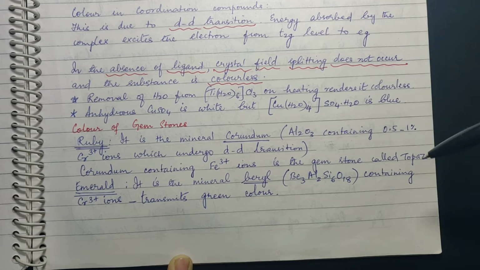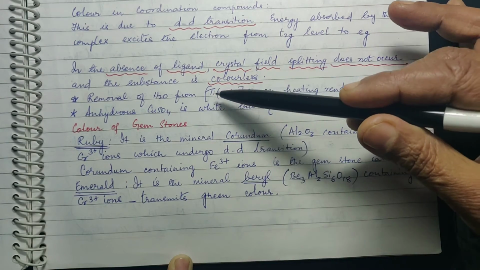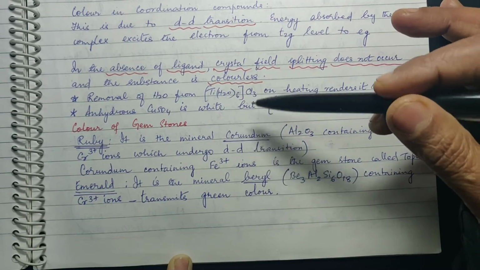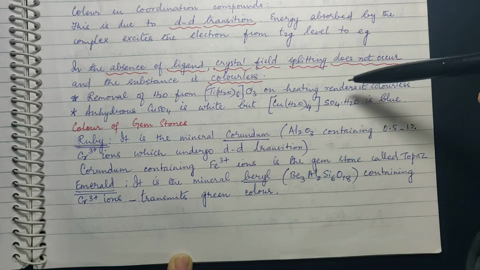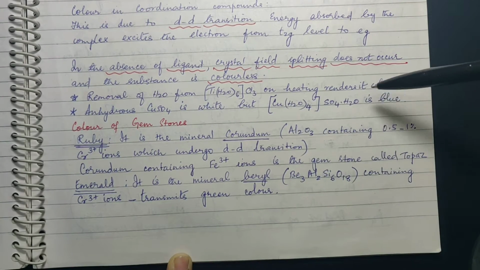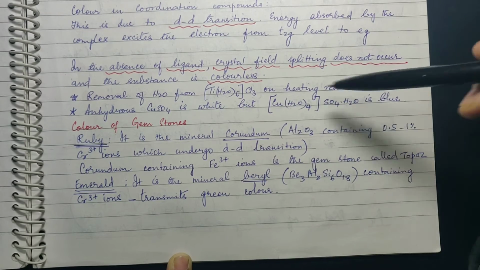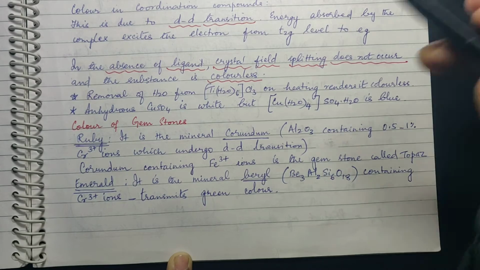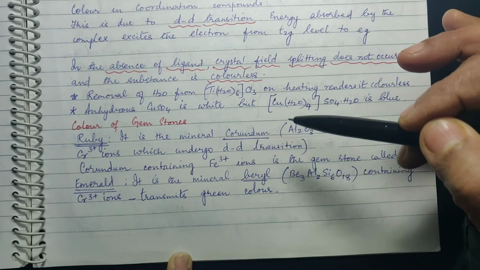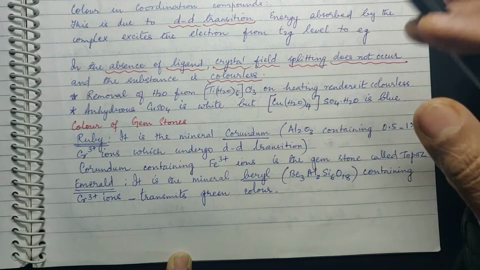Now for example, the complex [Ti(H2O)6]Cl3. When you heat it, it becomes colorless. Why? Because all these H2O molecules will escape on heating. So it will become simply TiCl3 and that is why it will become colorless.